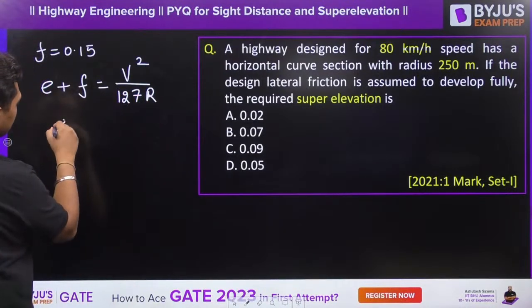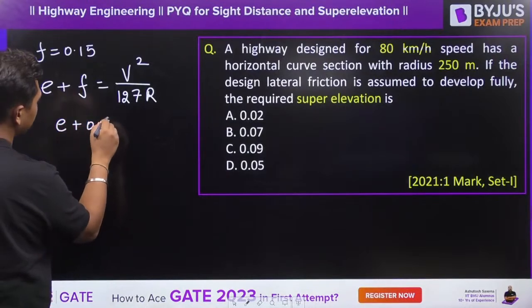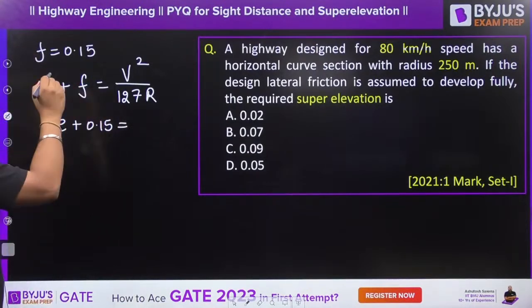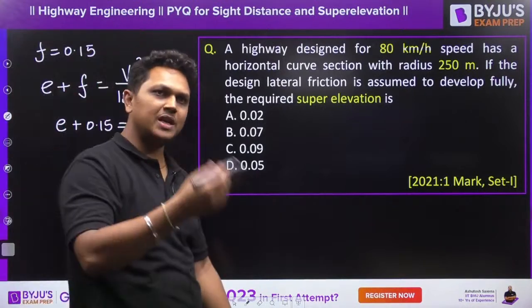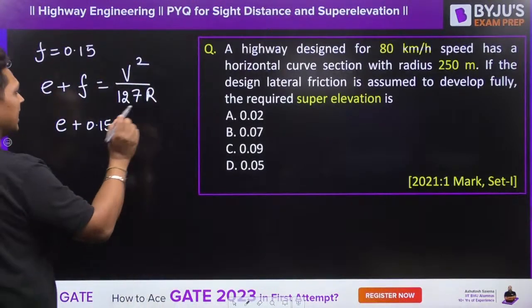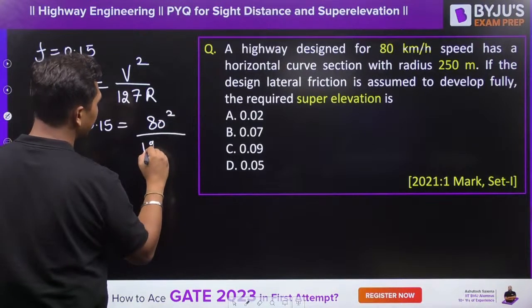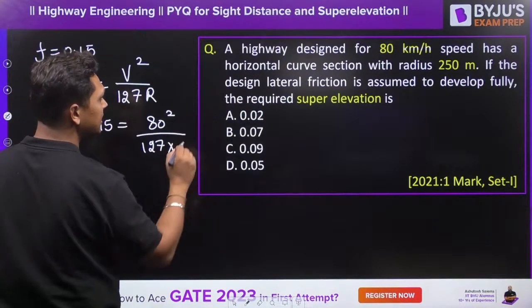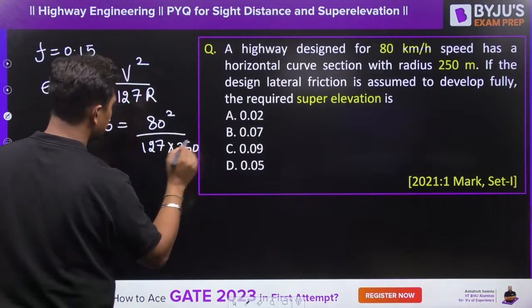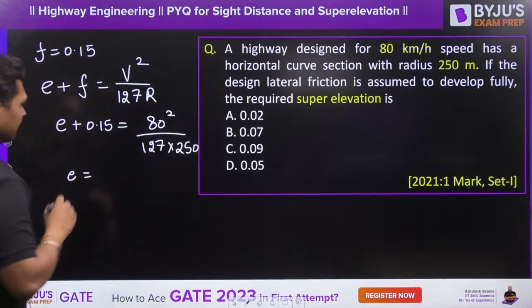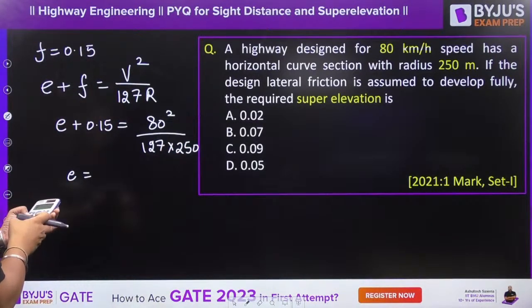Substituting all the values, E plus 0.15. It is given that the lateral friction is developed fully, so you are going to take the full value of that. V is 80 square upon 127 into radius 250. So from here your super elevation will come out to be equal to how much?